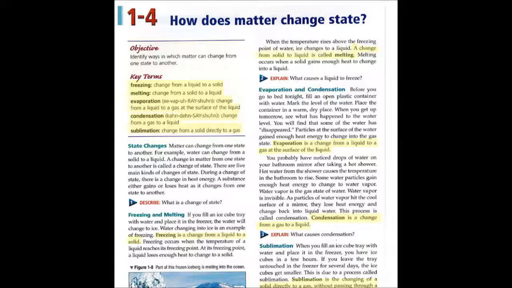Sublimation. When you fill an ice cube tray with water and place it in the freezer, you have ice cubes in a few hours. If you leave the tray untouched in the freezer for several days, the ice cubes get smaller. This is due to a process called sublimation. Sublimation is the changing of a solid directly to a gas without passing through a liquid state.